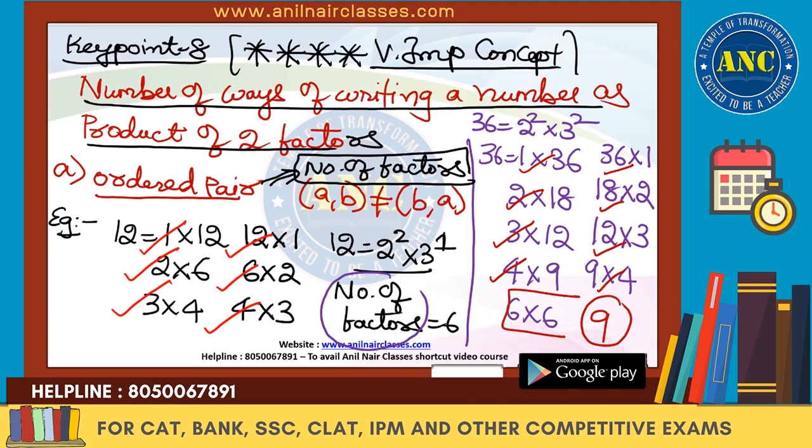In how many ways can you write a number as a product of two factors? Answer is number of factors.